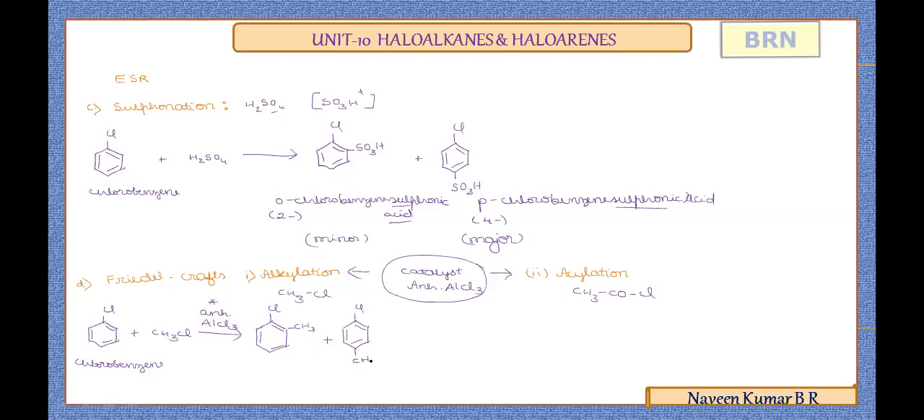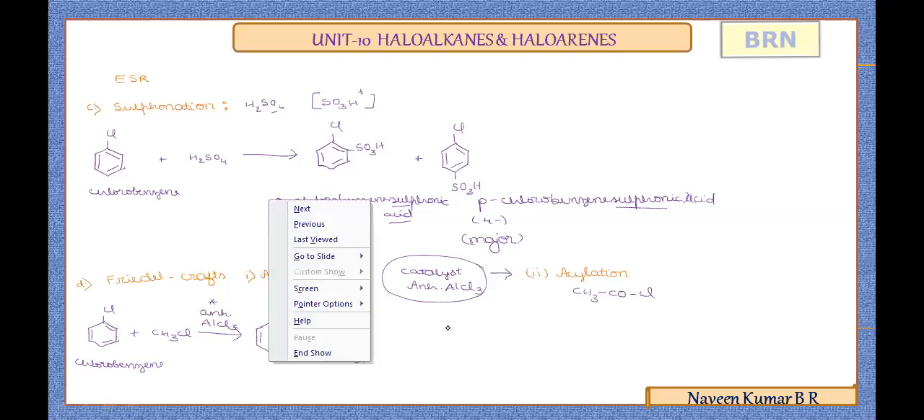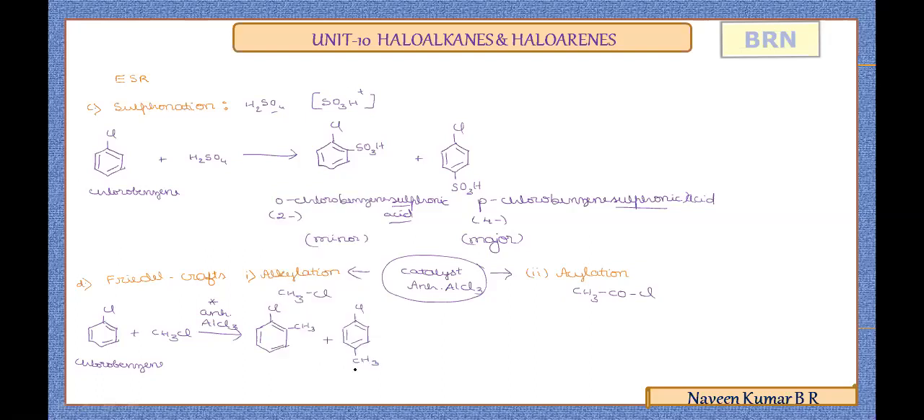And we know that with the benzene ring, the methyl group, that is C6H5CH3, is commonly known as toluene. So chloro can be used as a prefix here. It is orthochlorotoluene and para-chlorotoluene as the products obtained. So para will be in major yield and ortho in lesser yield as a minor product. The IUPAC name is 1-chloro-4-methylbenzene.